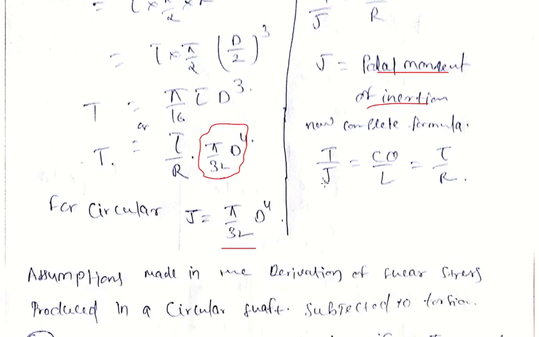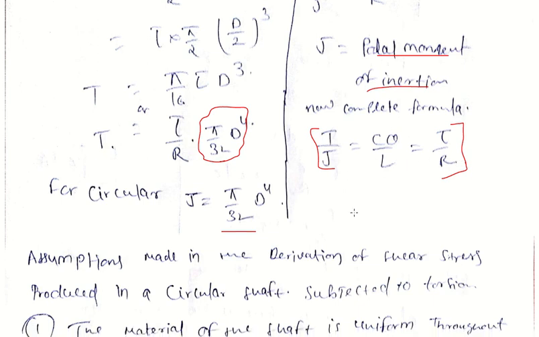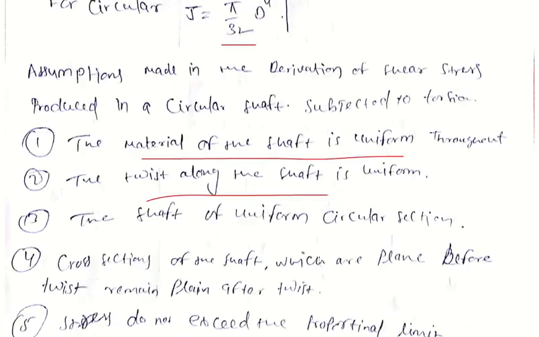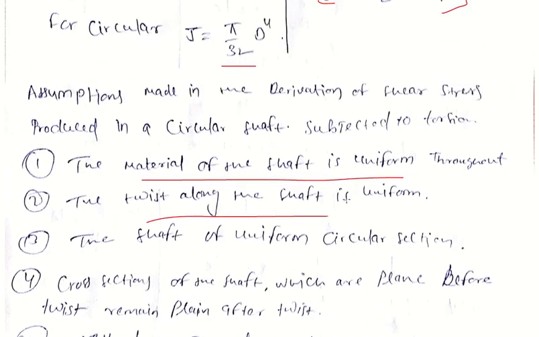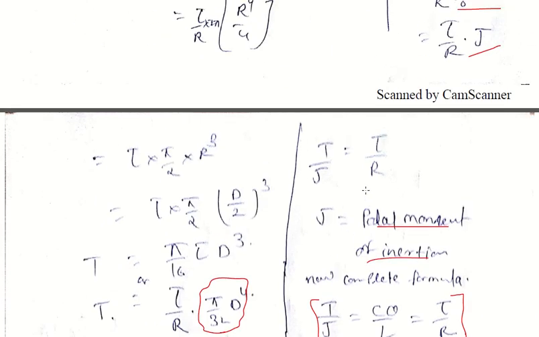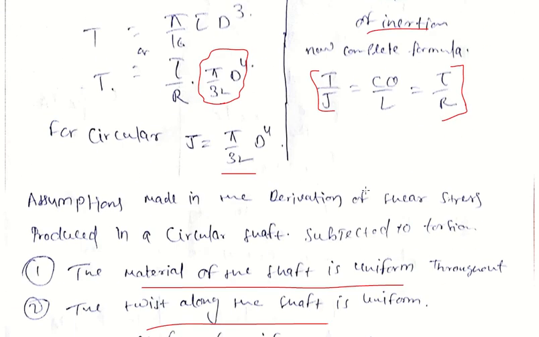Okay, this equation is also known as the torsional equation, which is similar to the bending equation, M by I equals E by R equals sigma by y. Okay, that is the derivation. Now in the next class we will see the torsion in a hollow circular section and some numerical problems. Thank you.